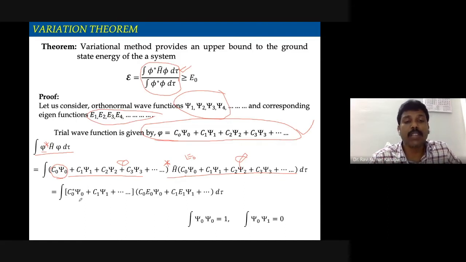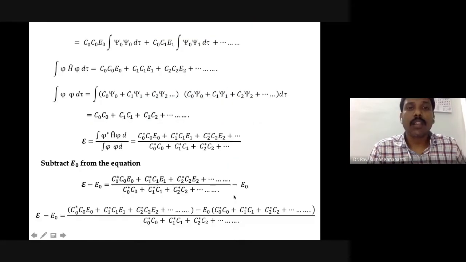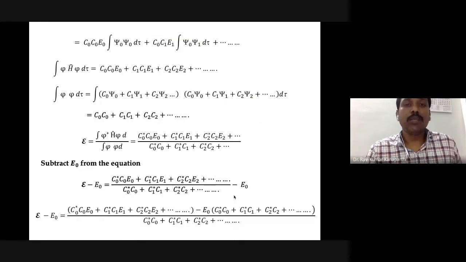When you multiply this, you will have cross terms and you will have the same terms. What are the cross terms? When C0 psi 0 multiplies with C0 psi 0, that is the same term. But when C0 psi 0 multiplies with C1 psi 1, that is the cross term. All the cross terms will vanish. Why? Because the wave functions are orthonormal.